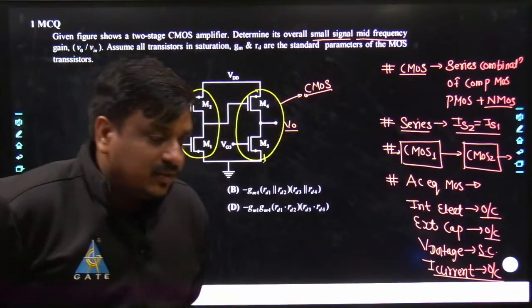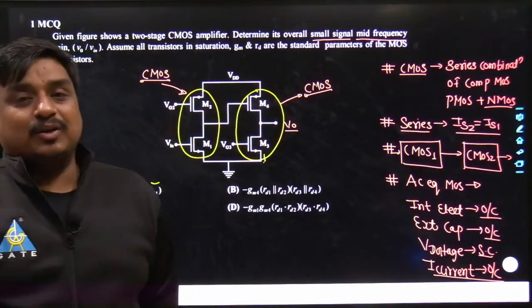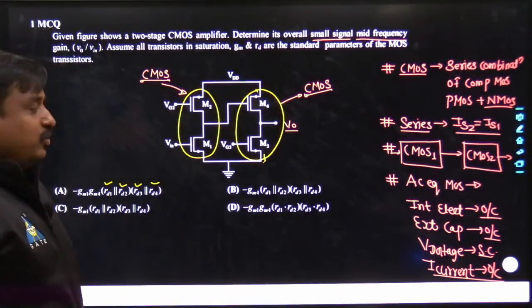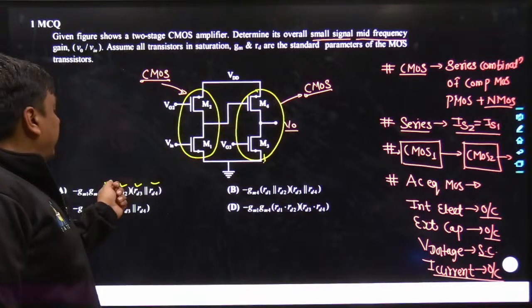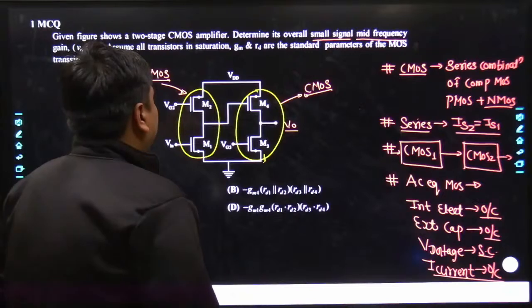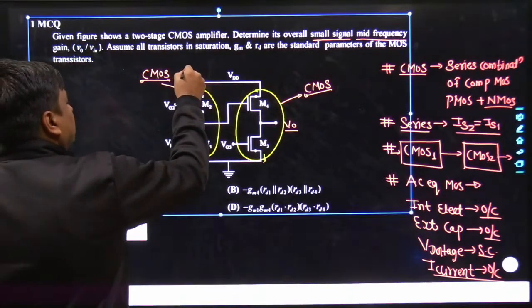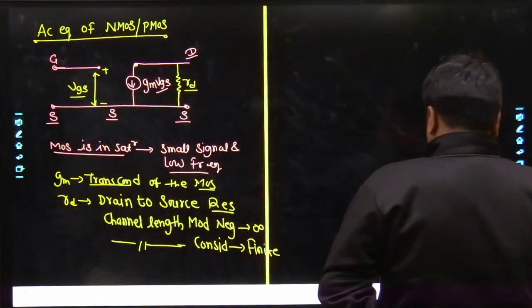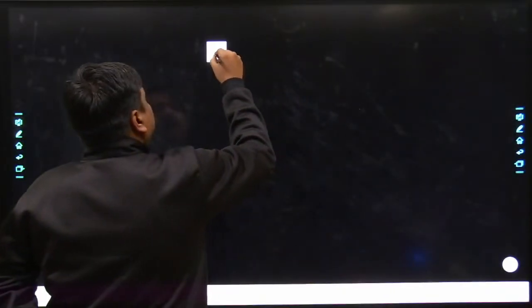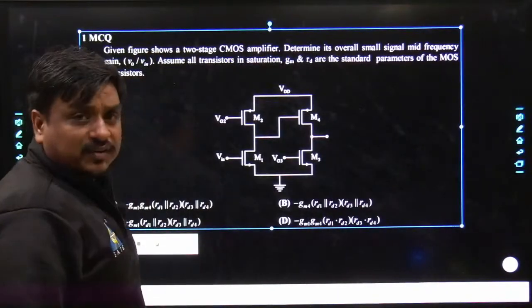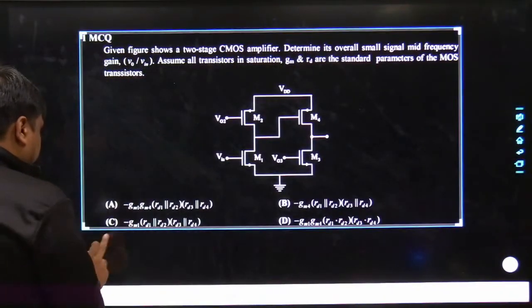My dear friends, what is the small signal? I can go into that detail also, but I don't feel that today's lecture is meant for that. So definitely even the drain resistance should be taken into the picture. So just try to understand this way. Let me copy this circuit and bring it to the next working board. See how I will decode the problem and smash it probably within 30 to 40 seconds.